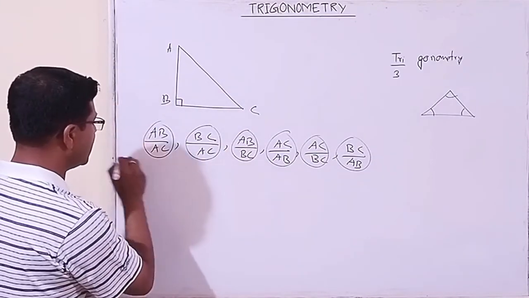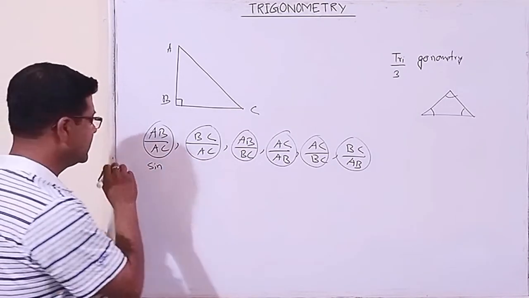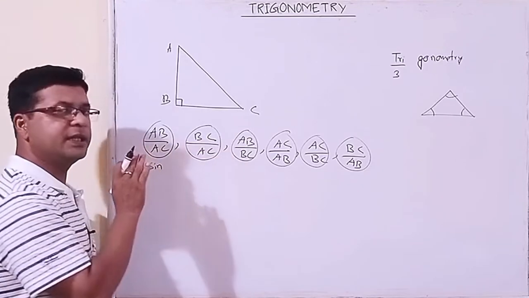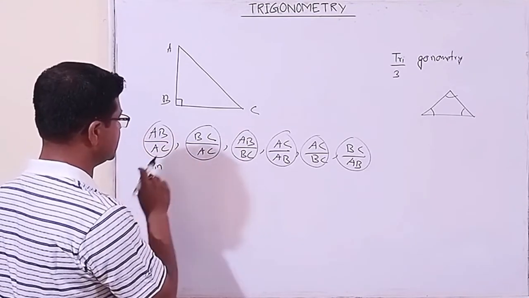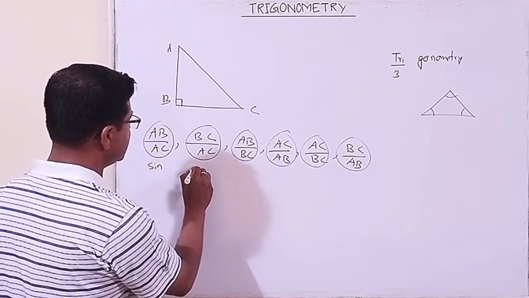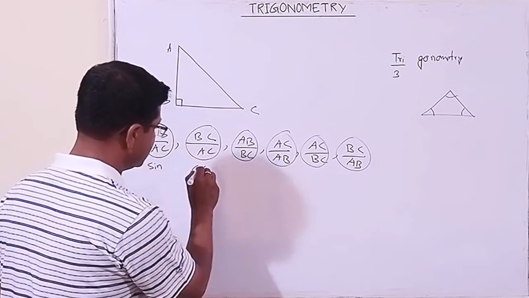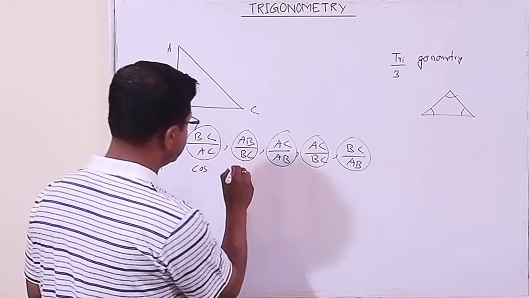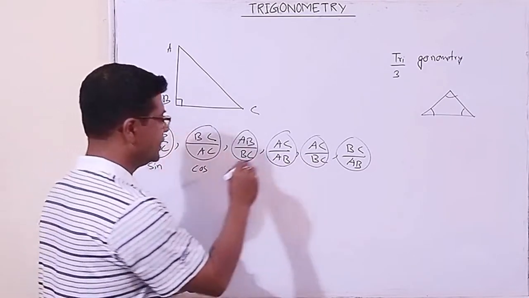This ratio is termed or defined as sine, S-I-N-E. In short we shall write sin, S-I-N. Don't read it as sin, the bad word; sin is something different. BC by AC is termed as cos, C-O-S-I-N-E, cosine. In short we write cos. Then this is tan, T-A-N, tangent, short form tan.